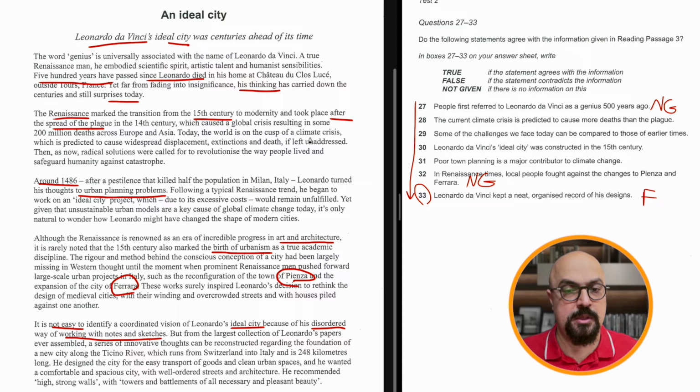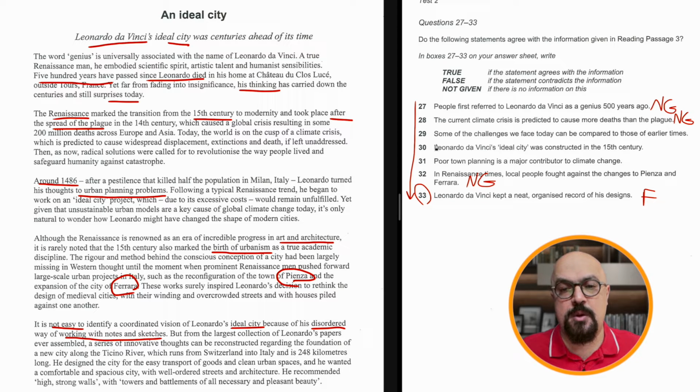Today, the world is in a climate crisis, yes. It is predicted to cause widespread displacement, extinctions, and death. Okay, we know that these are the consequences if left unaddressed. Okay, but is there a comparison? More death? No, there is no comparison. Therefore, the answer is not given.